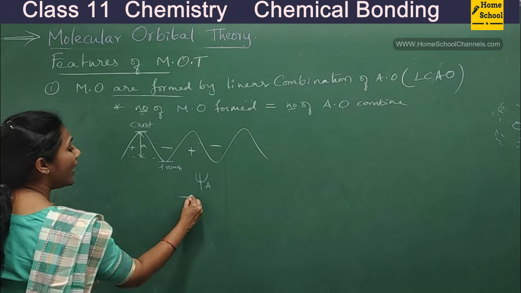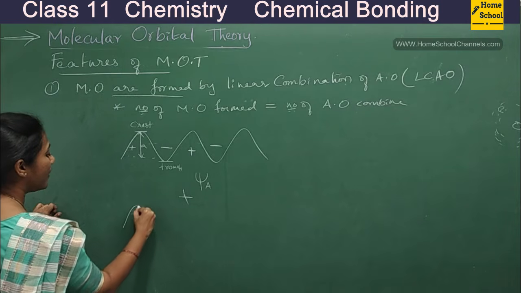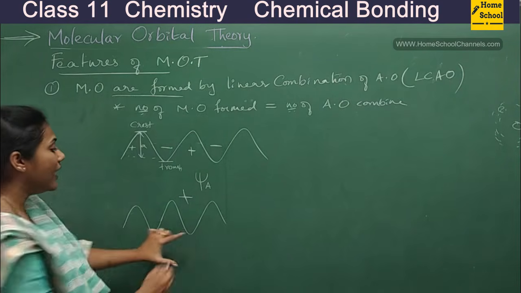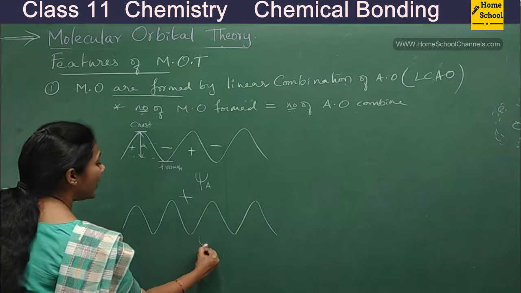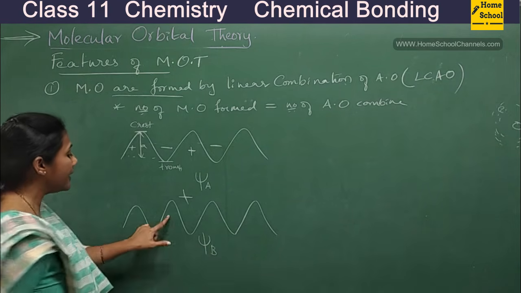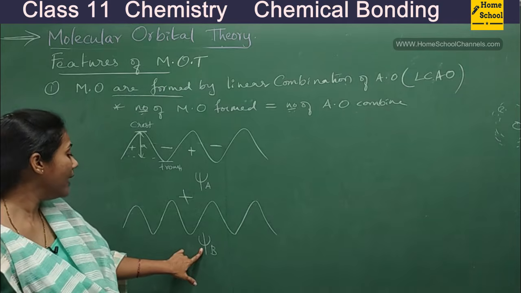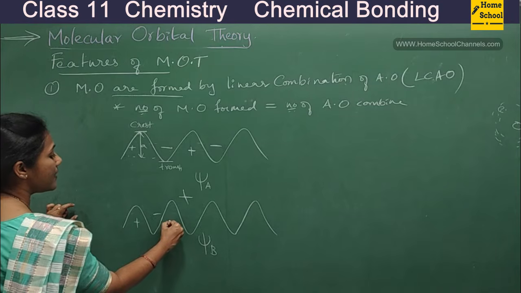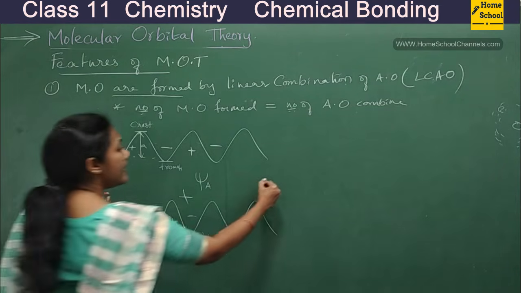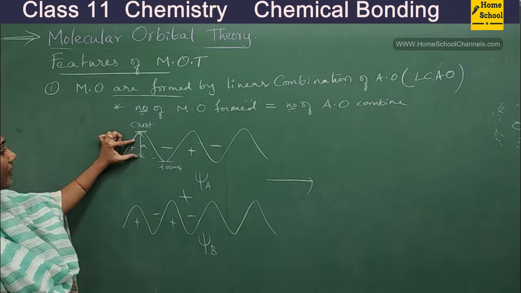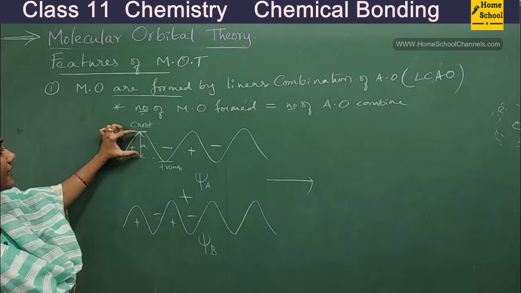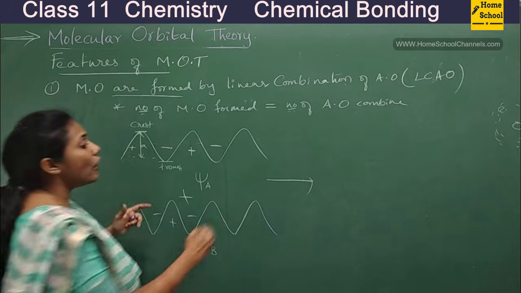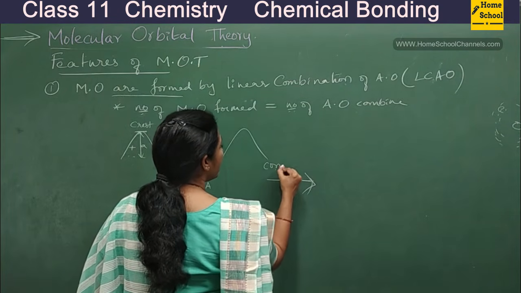Now I have another wave. This is one atomic orbital, one electron wave, and this is another electron wave, and I am combining both of them. Let this electron wave be psi B. This is plus, this is minus, this is plus, this is minus. When plus combines with plus, that means when the crest falls on the crest of another wave, we call this kind of combination constructive interference.